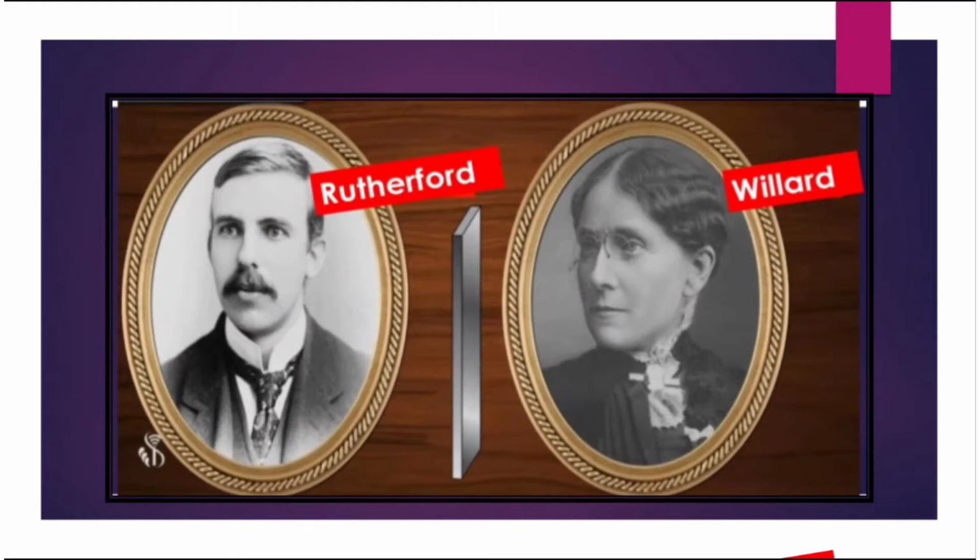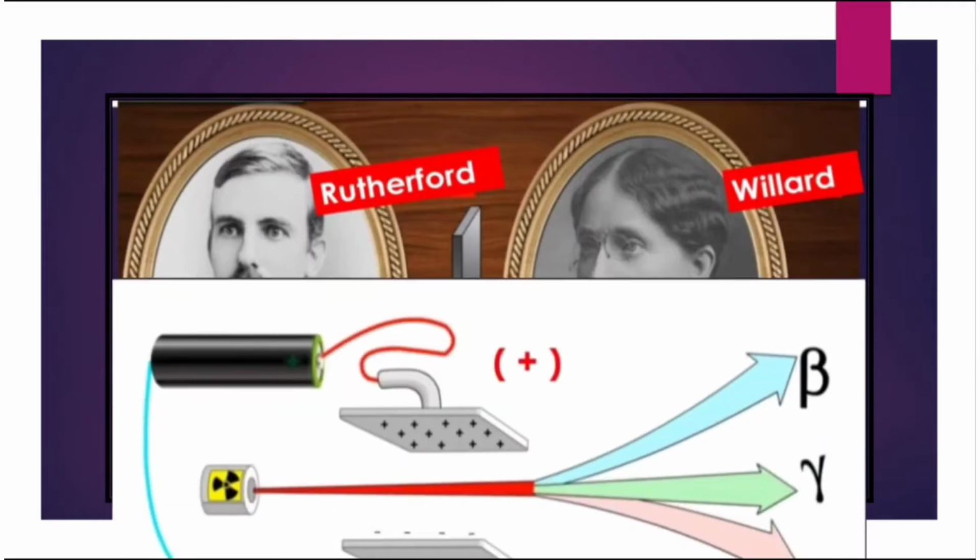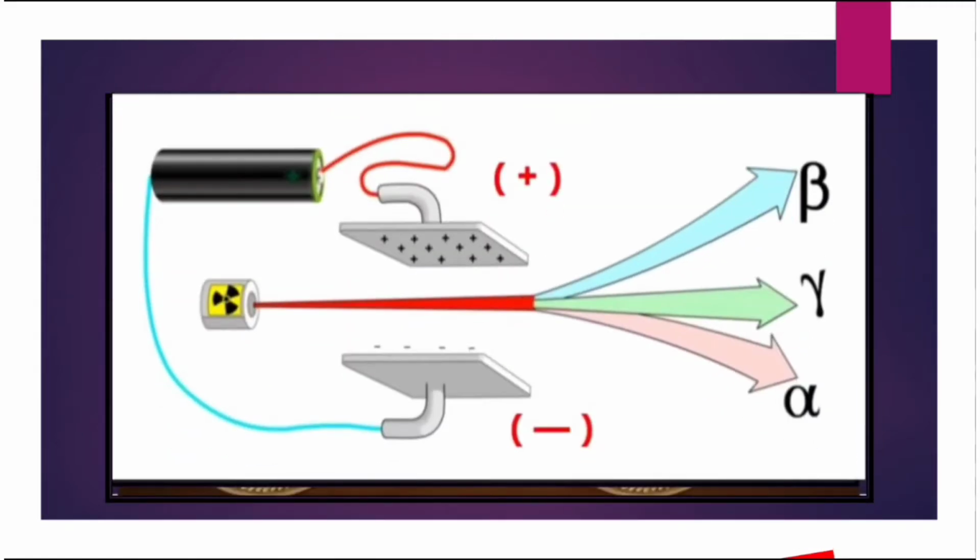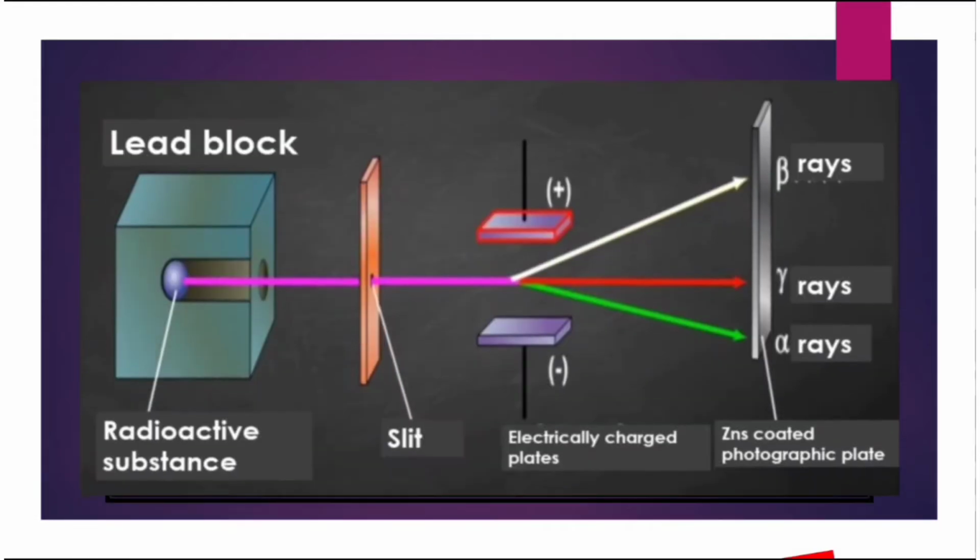Rutherford and Villard studied the radiation emitted by radioactive substances. For this purpose, the rays were allowed to pass through an electrical field and a photographic plate was held in their path. It was found that the radiation was divided into three types.